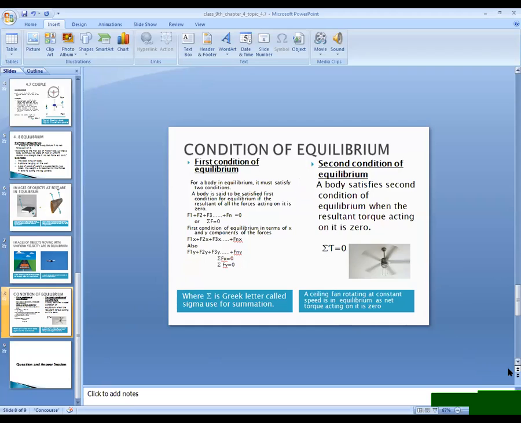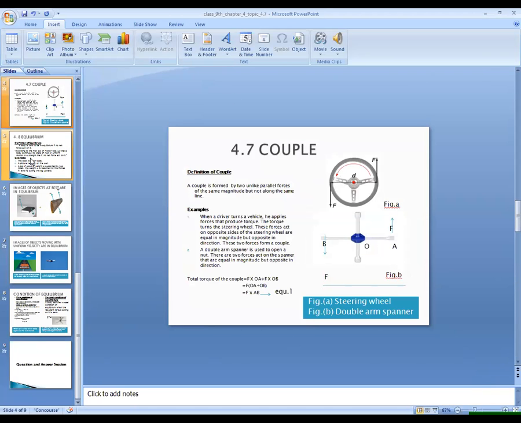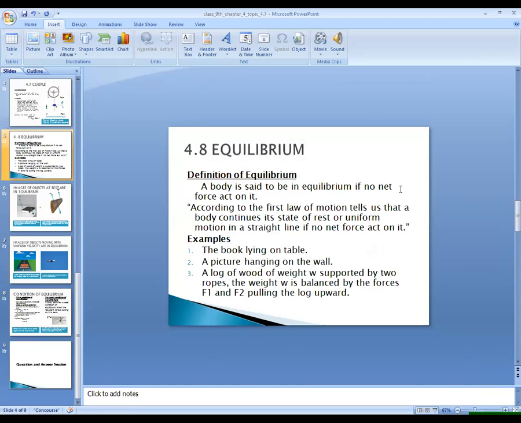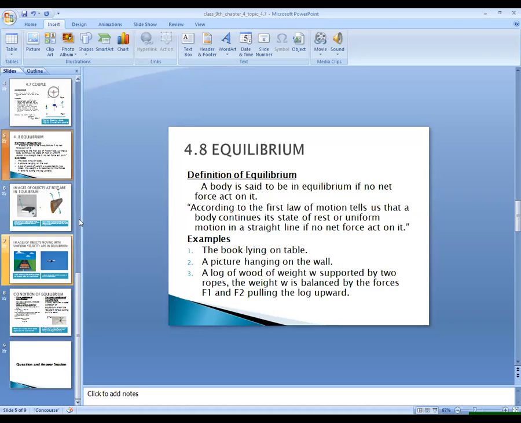Now, students, we have homework. You must read and study, and memorize the definition of equilibrium. Homework is the definition of equilibrium. Then you must consider the examples. What are the examples of equilibrium? Read them and write them as much as you can, in order to understand this topic completely. I hope you understand this topic very well. If you have any problem understanding it, please let me know.